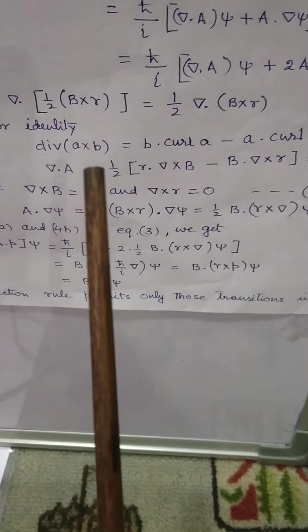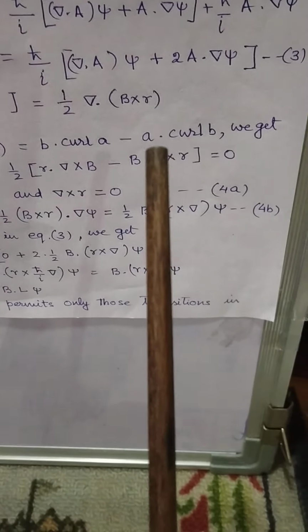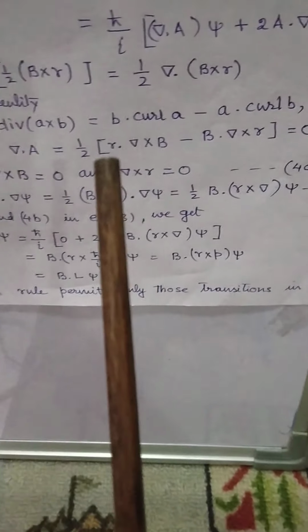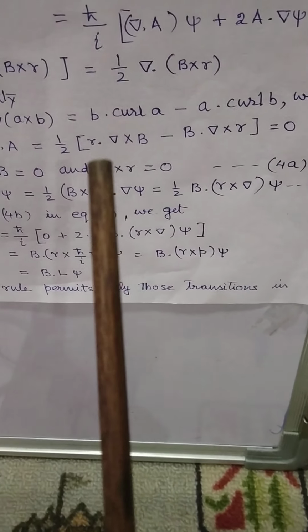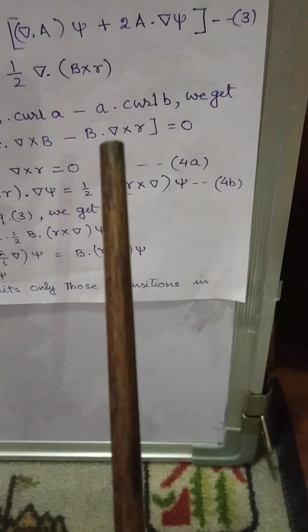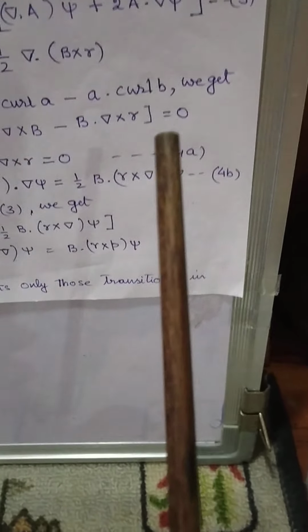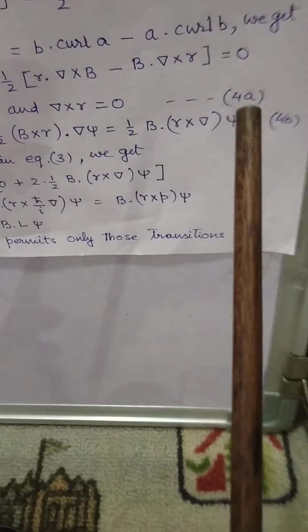Now, divergence of A cross B equal to B dot curl of A minus A dot curl of B. We get del dot A equal to half of R dot del cross B minus B dot del cross R. This is equal to 0, since curl of B equal to 0 and curl of R equal to 0.